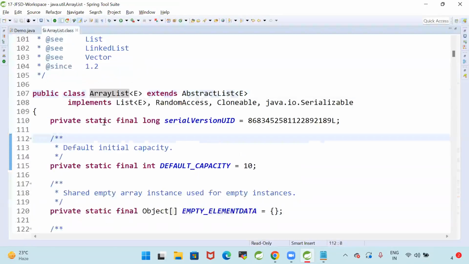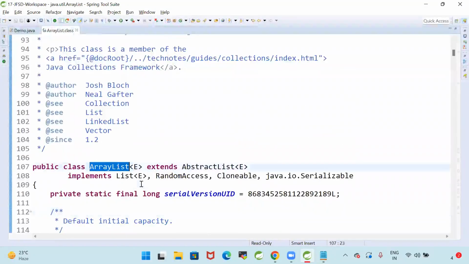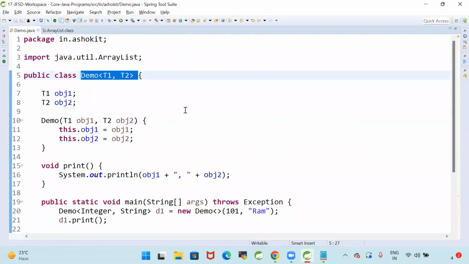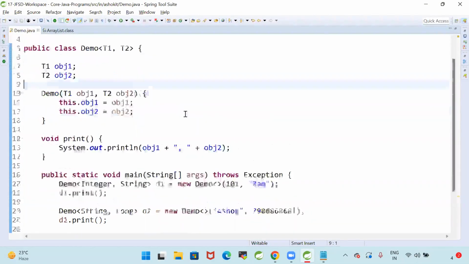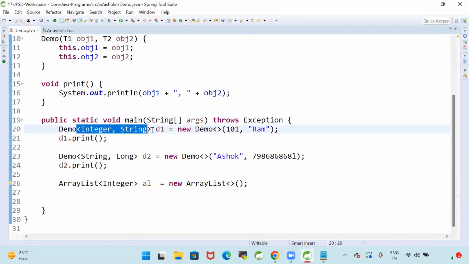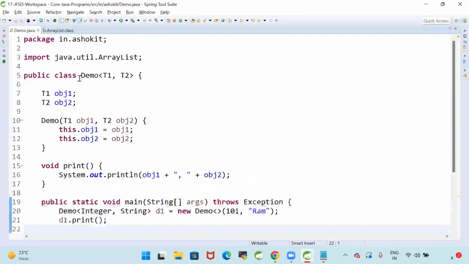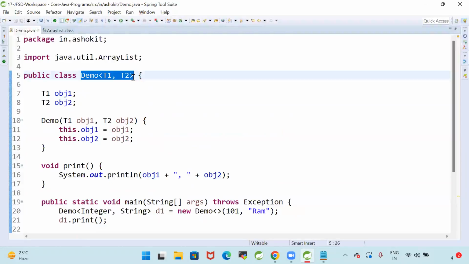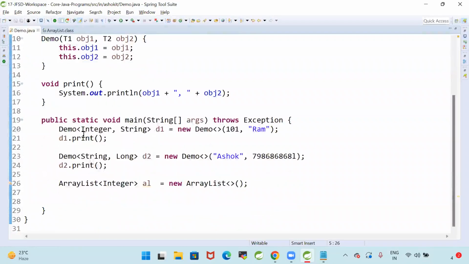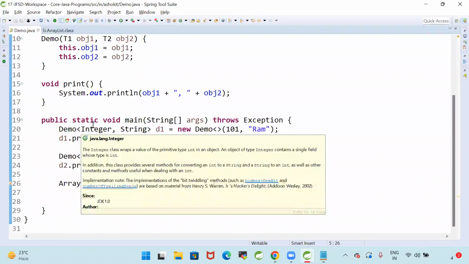So when we are going to work on collections, ArrayList is a collection. In the ArrayList collection, we can store any type of data, but you specify first what type of data you want to store. So this demo is a generic. You can store any type of objects in the demo, but what object you want to store, you define on your own. I'm giving the chance to you. My demo class is independent of the data type. You can store any type of data into my demo. You specify what type of data you want to store.